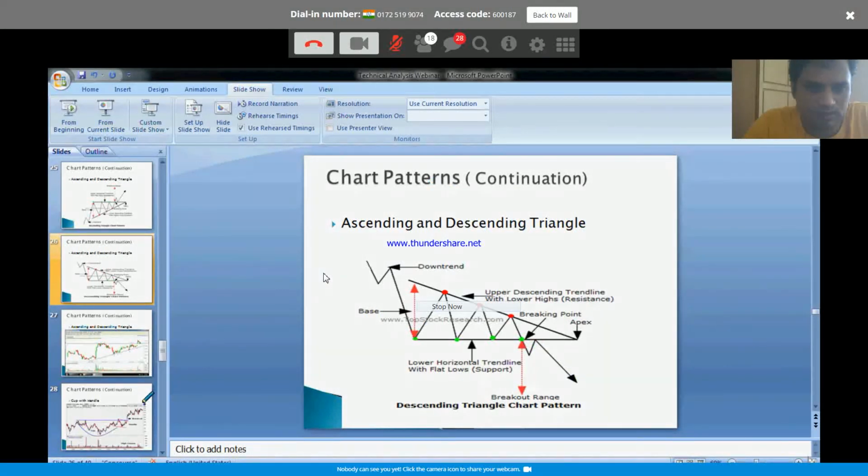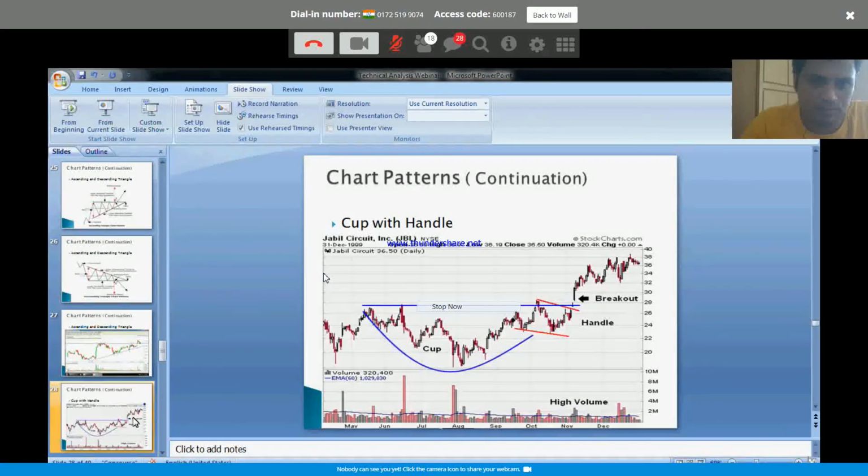Next one is another formation, cup with handle.